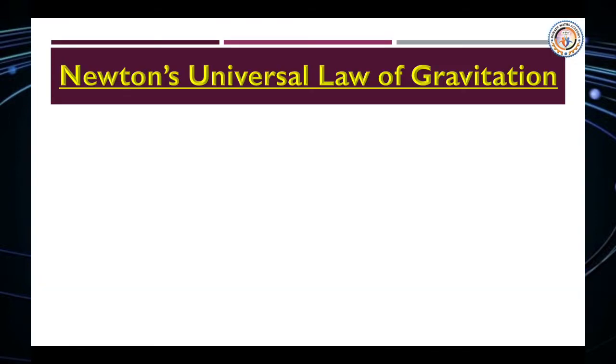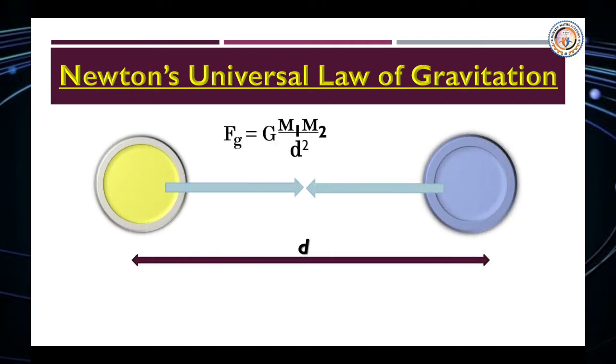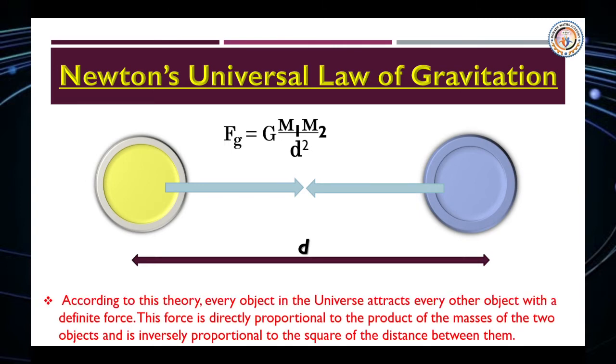So, our next topic is Newton's universal law of gravitation. Observe that figure: F = G m1 m2 / d^2. According to this theory, every object in the universe attracts every other object with a definite force.